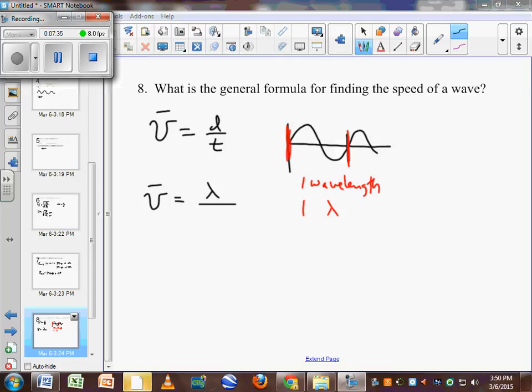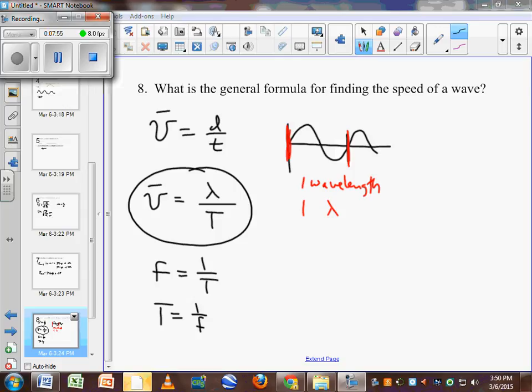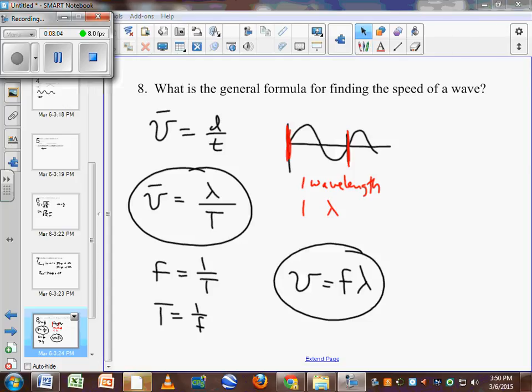And so our velocity equals lambda, 1 wavelength, as our distance, and our time is going to be the period, capital T, because that's the time for one oscillation. That's one equation we can use, but more commonly you'll see us use frequency equals 1 over the period, or the period equals 1 over the frequency. If you plug that in, you get this other equation, velocity equals frequency times wavelength, which you'll see quite often when solving for the speed of any wave in a material.